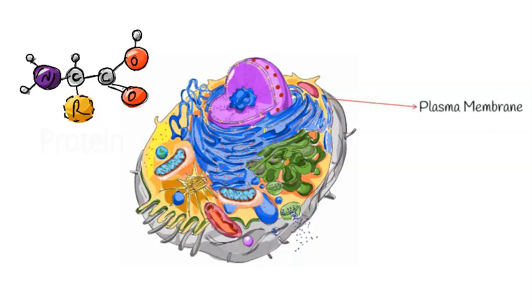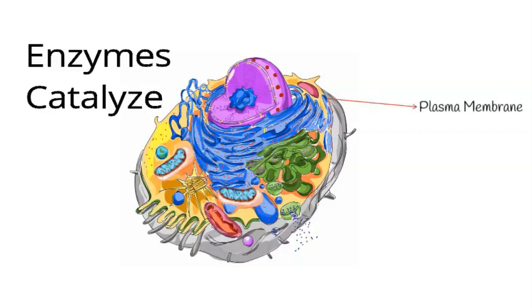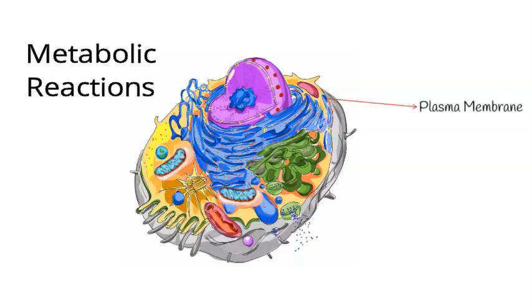Many different types of protein molecules are embedded in the plasma membrane, and each type has specific functions that influence the function of a cell. Other proteins are enzymes that catalyze metabolic reactions.